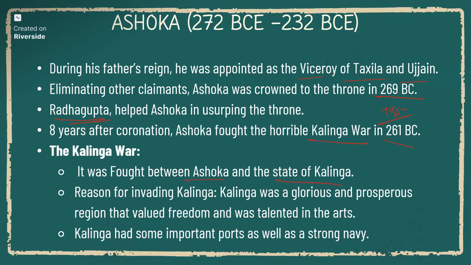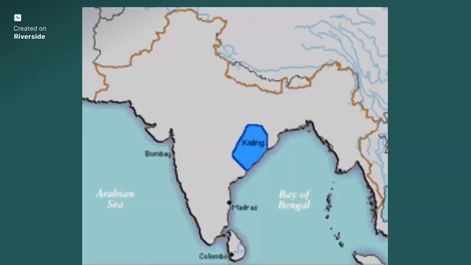Why did he invade Kalinga? It was a glorious and prosperous region, it valued freedom, and it was talented in the arts. It also had important ports as well as a strong navy. If he captured it, it would strengthen Ashoka's army and his empire. As you see, Kalinga was not captured by either Chandragupta Maurya or Bindusara.